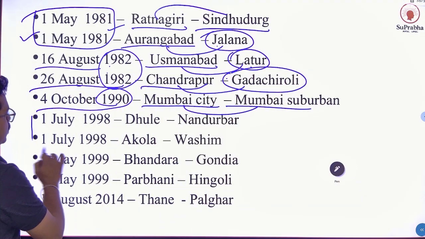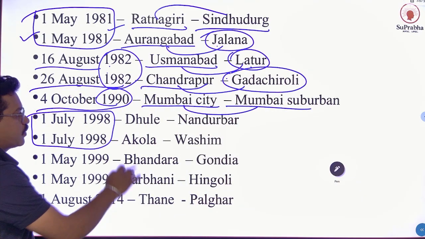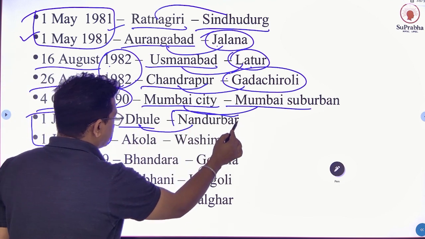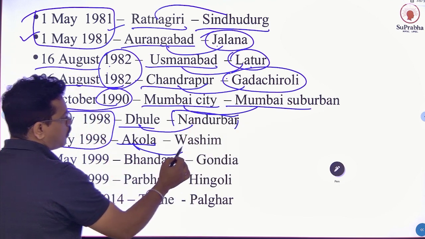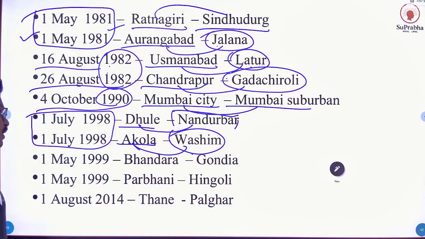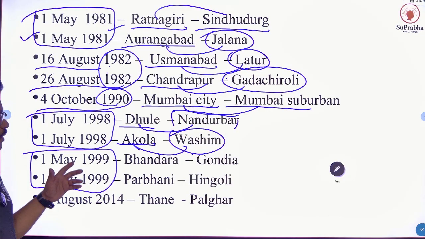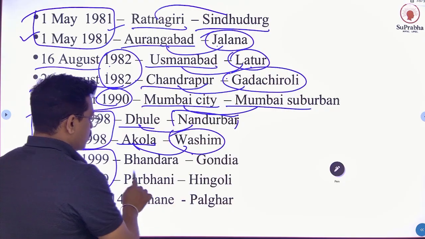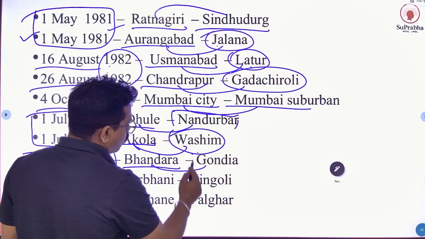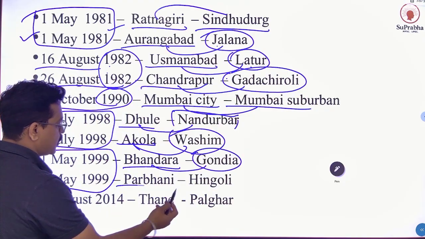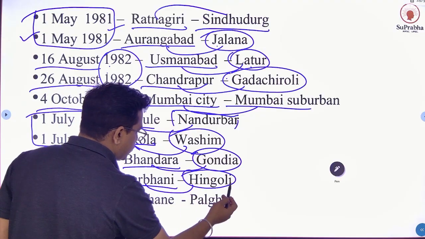Next, same date and same year, Dhule divided to form Nandurbar district and Akola divided to form Washim district. 1st May 1999, same date and two districts formed. Bhandara divided to form Gondia district and Parbhani divided to form Hingoli district.